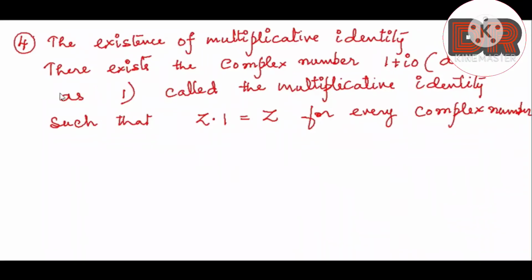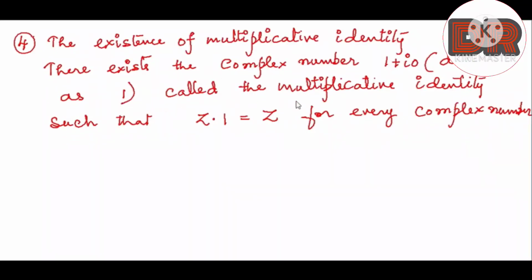Similarly, here we have a multiplicative identity. According to the statement, for every complex number in the set, there exists a complex number which is 1 plus i0, or simply we can denote it as 1.